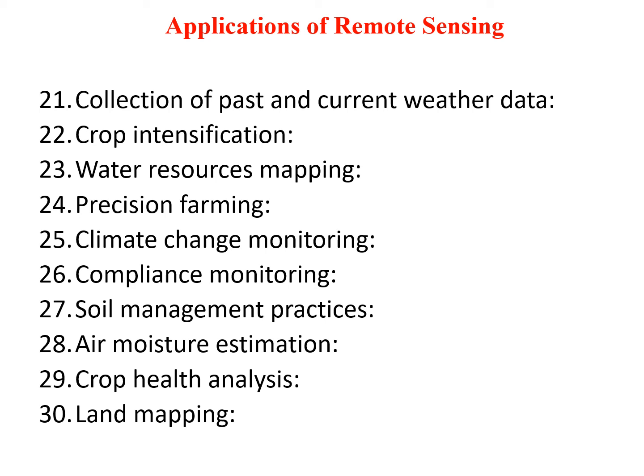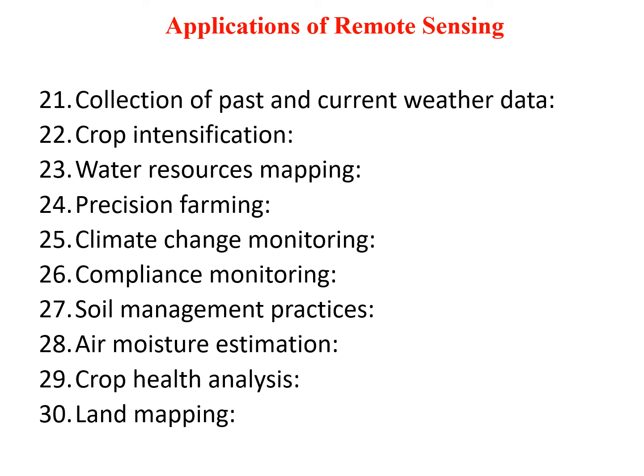Precision farming. Remote sensing has played a very vital role in precision agriculture. Precision agriculture has resulted in the cultivation of healthy crops that guarantees farmers optimum harvests over a given period of time. Climate change monitoring. Remote sensing technology is important in monitoring of climate change and keeping track of the climatic conditions which play an important role in the determination of what crops can be grown where.